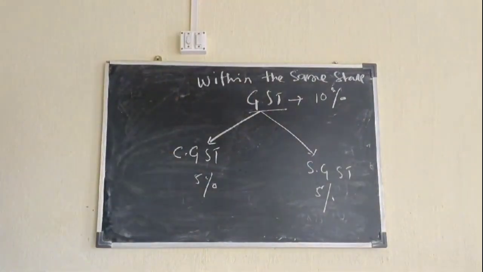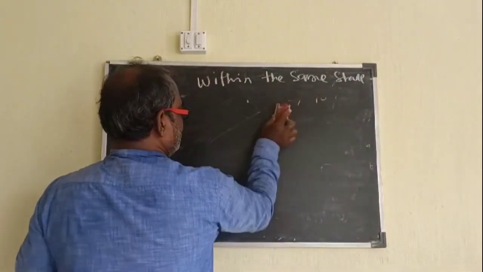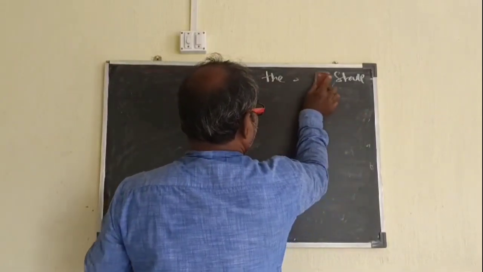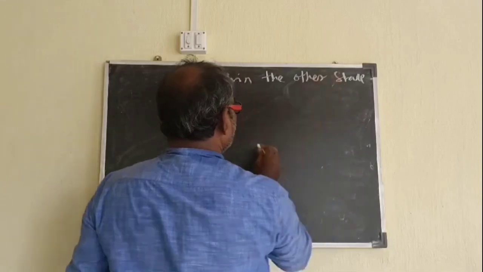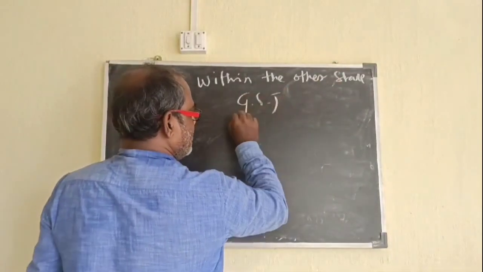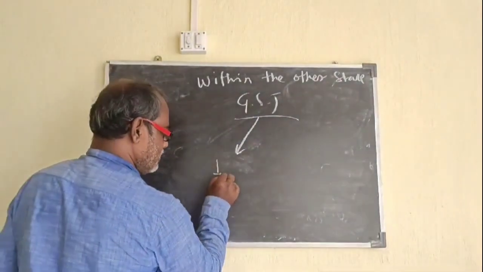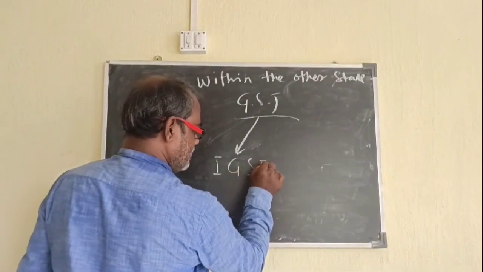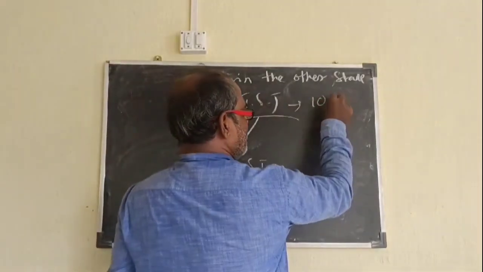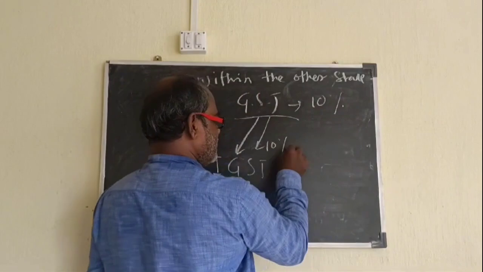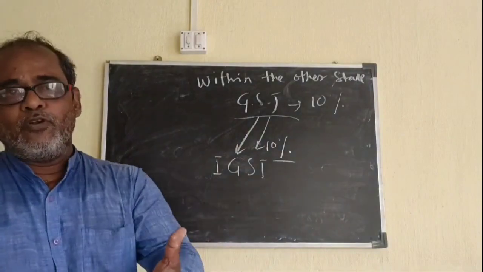Suppose the goods are sold to another state. Then the whole GST collected will be given only to IGST. Here, if 10% GST is collected, the whole 10% goes to IGST. Okay, you only have to understand this, and the rest you can get full marks in.